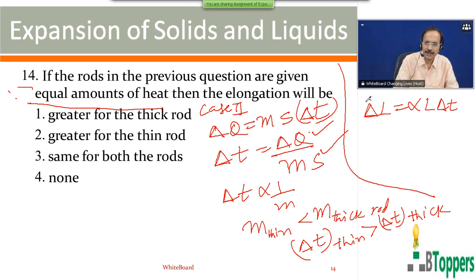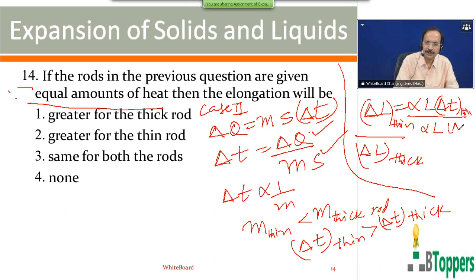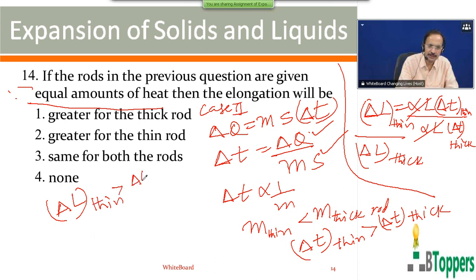So the increase in length for the thin rod divided by the increase in length for the thick rod will be equal to the ratio of the increase in temperature for the thin rod divided by the increase in temperature for the thick rod, because alpha is the same for both the rods and the original length is also the same. The increase in temperature for the thin rod is more than for the thick rod, therefore the increase in length or elongation for the thin rod is more than the elongation for the thick rod.